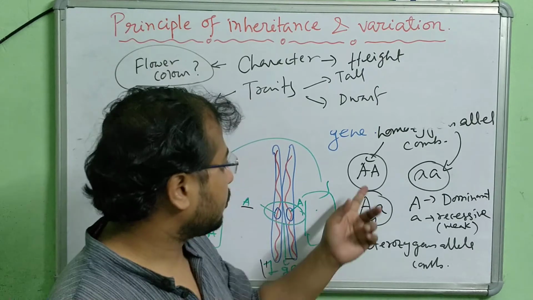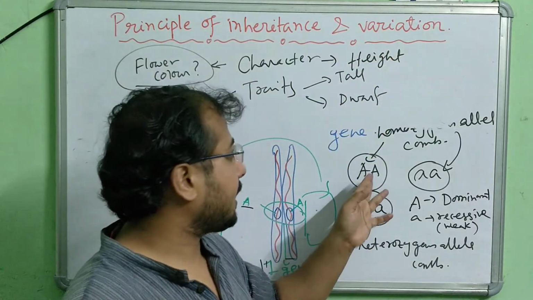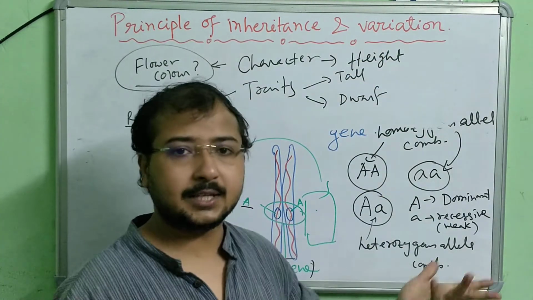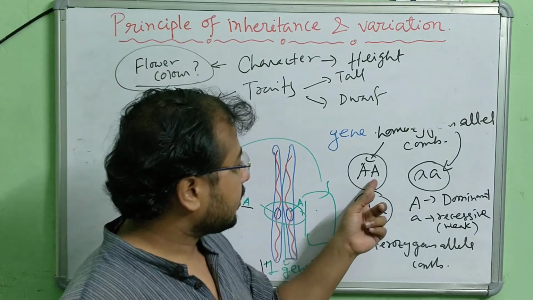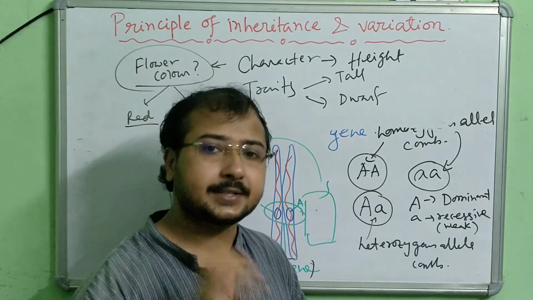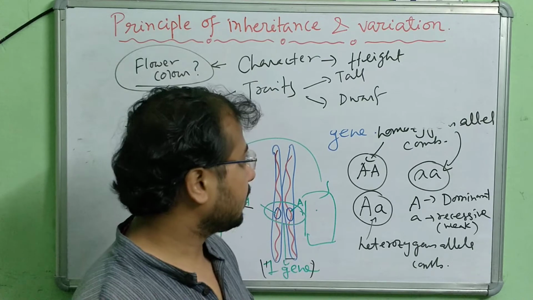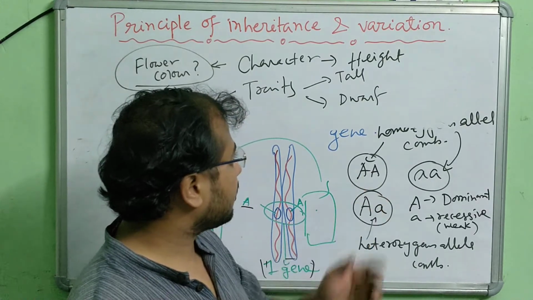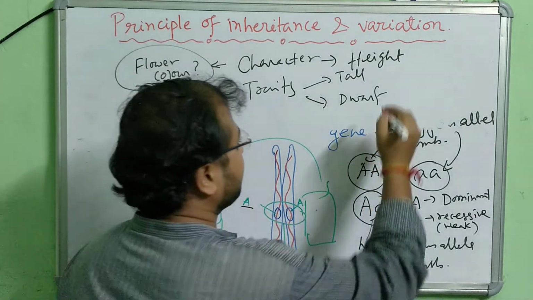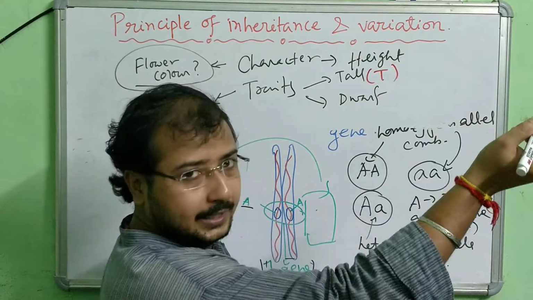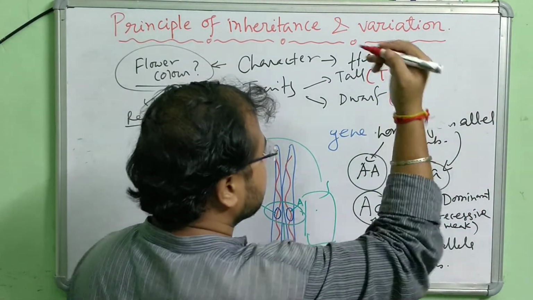Clear? So if I take this example and apply it to these two also, the same thing will come. In this case, both alleles are responsible for tall height. Okay, because suppose I am writing that tall is dominating, for example here, and dwarf is recessive.